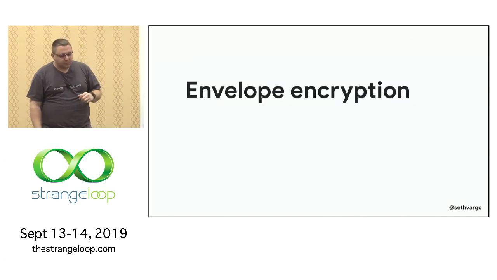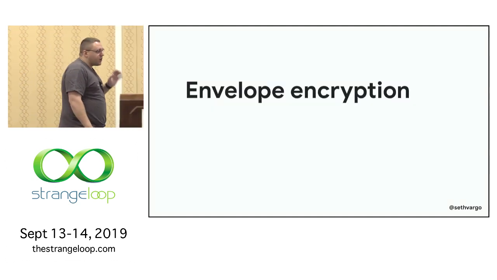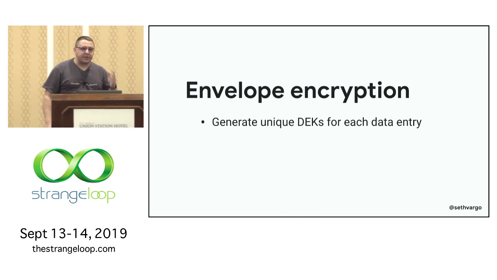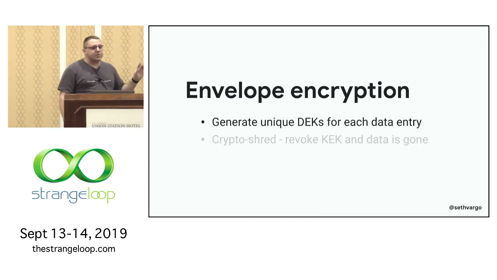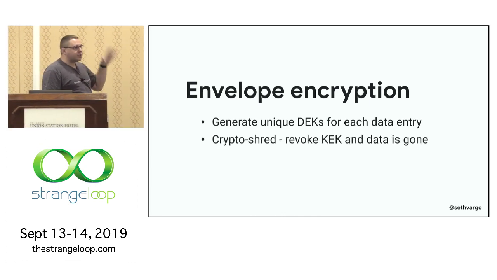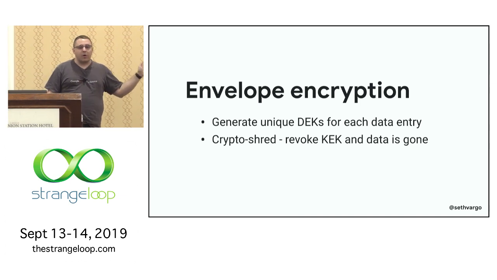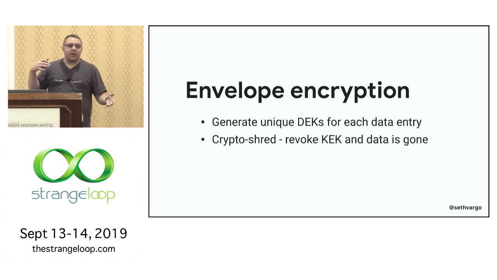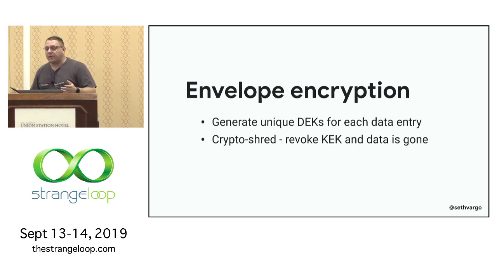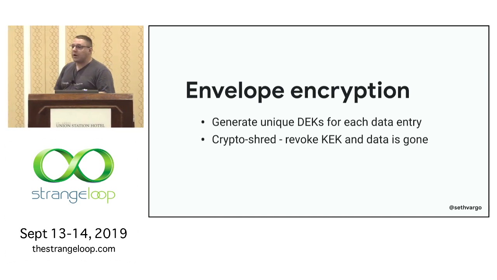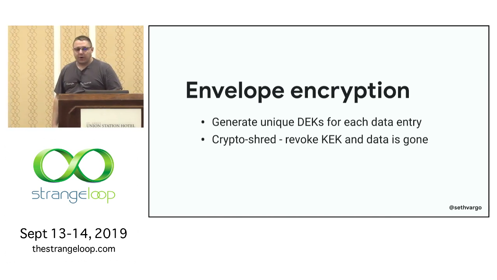So to quickly summarize, we generate a unique data encryption key for every data entry. This allows us to crypto-shred. We can revoke those top-level key encryption keys and revoke all data all at once. This is great if you have data hosted in hostile nations, or you have customer data and you need to be compliant for some reason, and a customer says, revoke all my data. You can do that without some huge database operation.